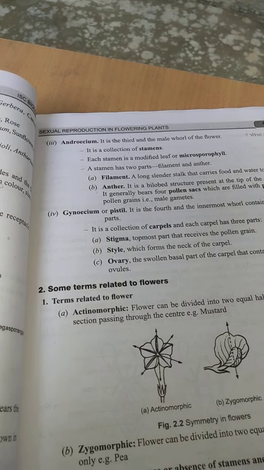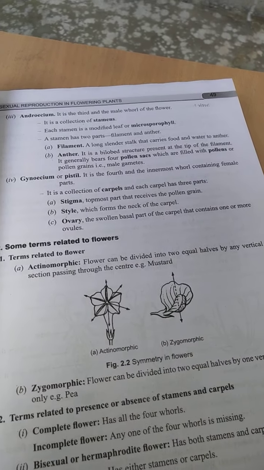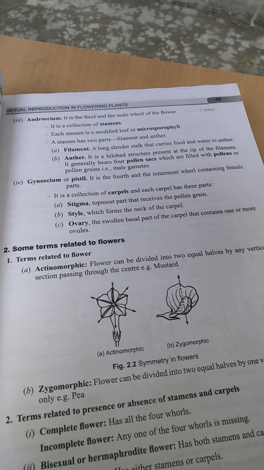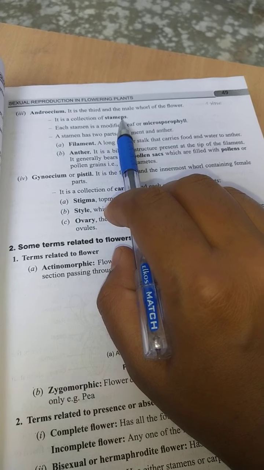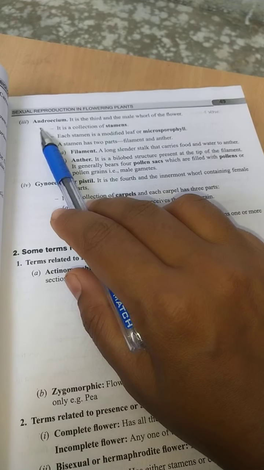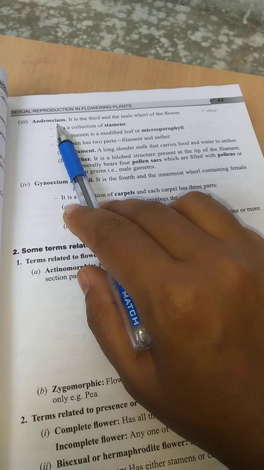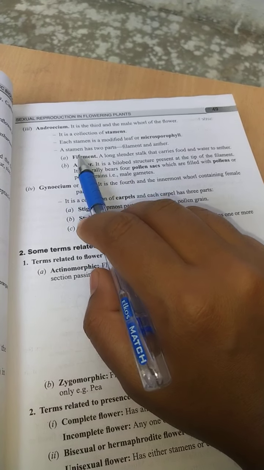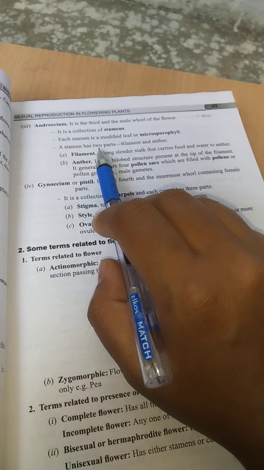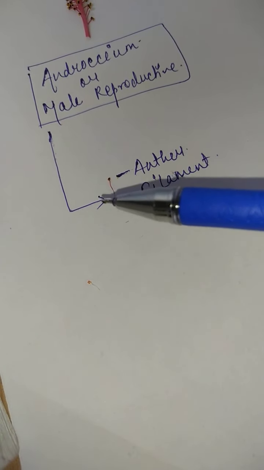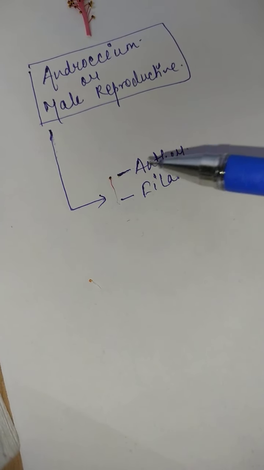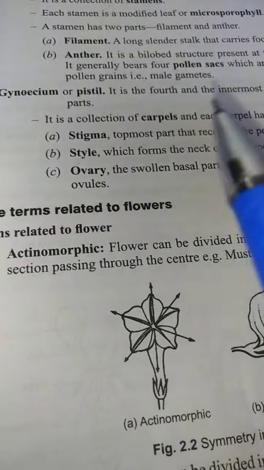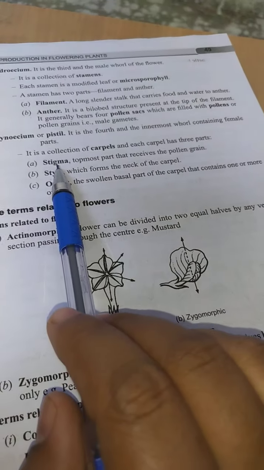The third part is the androecium. It is the third whorl and the male part of a flower. When it is singular, it is known as the stamen, and when it is in collected form, it is known as the androecium. As we know, the stamen is divided into two parts, filament and anther. I have shown you: the long thread-like structure is known as the filament, and this structure is known as the anther.